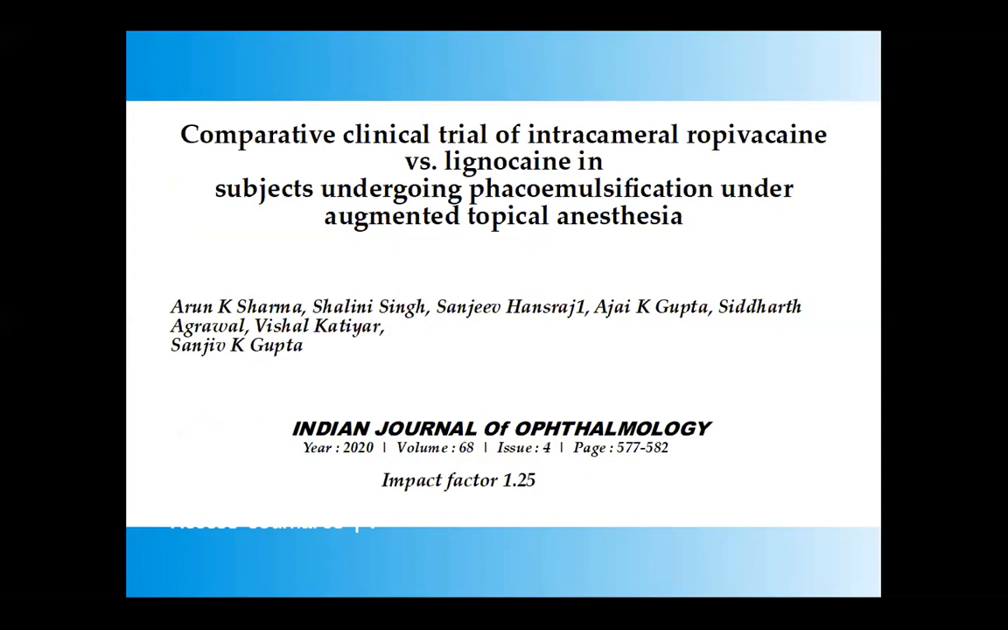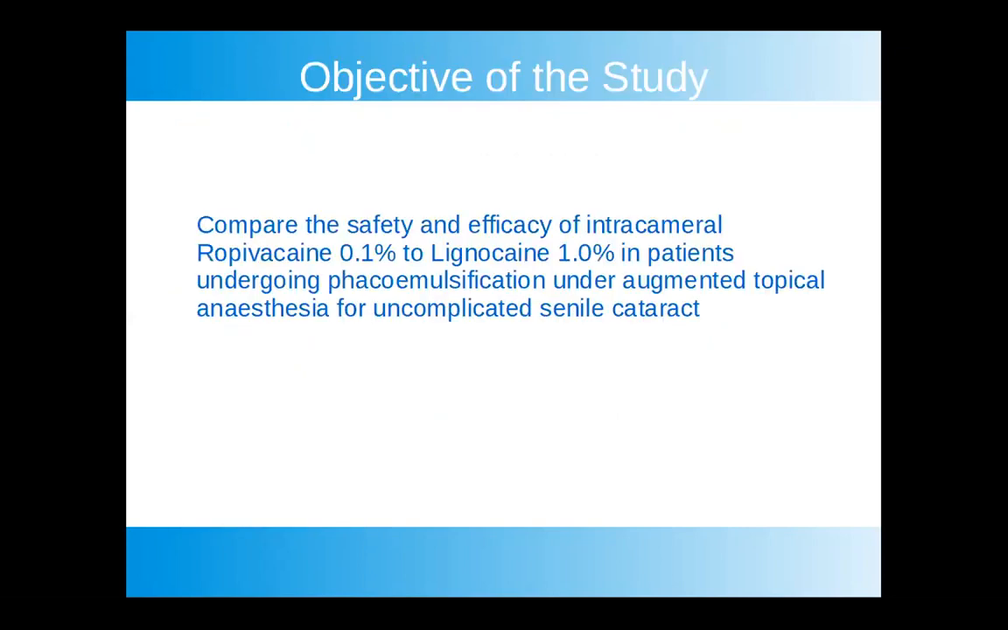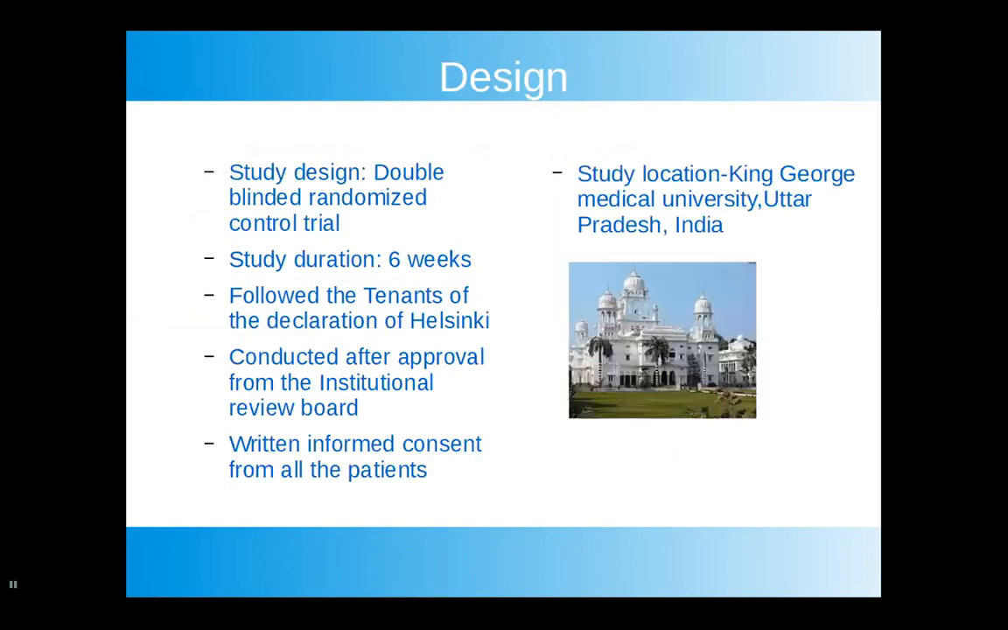With this background, we come to today's article, Comparative Clinical Trial of Intracameral Ropivacaine versus Lignocaine in subjects undergoing phacoemulsification under augmented topical anesthesia. This study was done by Arun K. Sarma et al. and it was published in the year 2020 in the Indian Journal of Ophthalmology, with an impact factor of 1.25. The objective of the study was to compare the safety and efficacy of intracameral ropivacaine 0.1% to lignocaine 1% in patients undergoing phacoemulsification under augmented topical anesthesia for uncomplicated senile cataract.